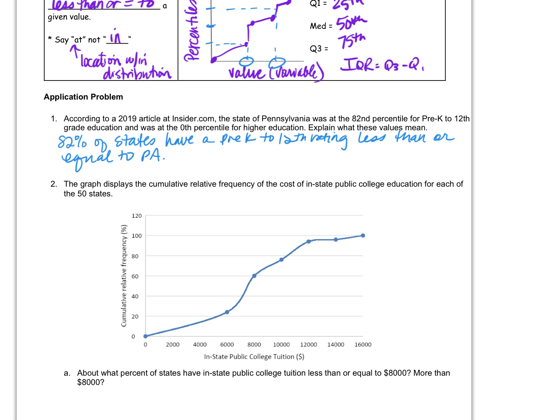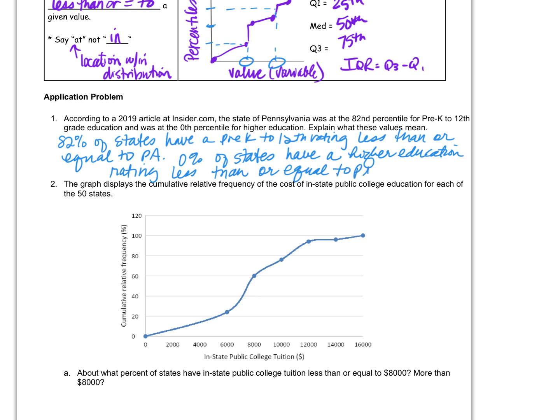And then how would you do the 0th percentile? Yeah. 0% of the states have a higher education rating less than or equal to Pennsylvania. Less than or equal to, right?